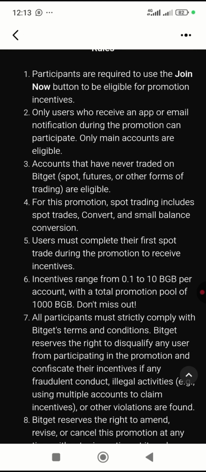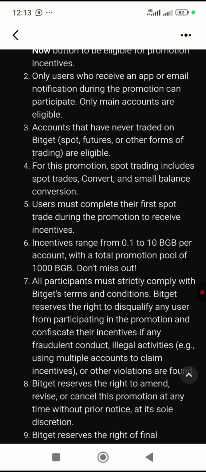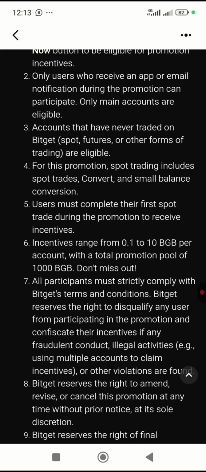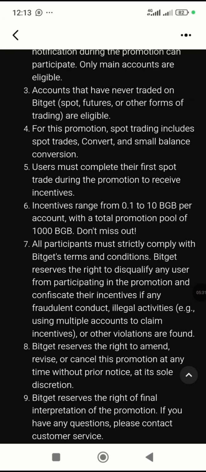So let's look at number 3. Accounts that have never traded on Bitget, spot, futures, or other forms of trading are eligible. For this promotion, spot trading includes spot. So for you to be able to participate, which I'll be sharing also in this particular video, you can trade on Convert, you convert your small balance to conversion, you need to do any of this. So number 5, the user must complete 4 spot trades during the promotion to receive. So you just have to complete a trade on your spot account for you to be eligible for this particular one.